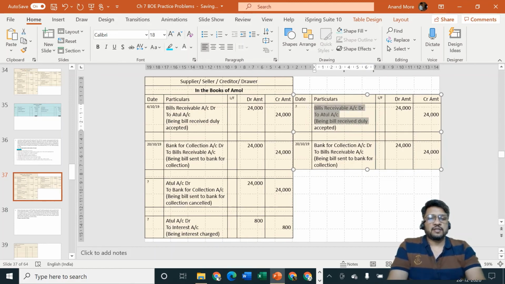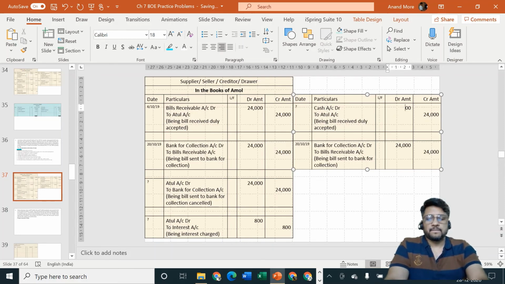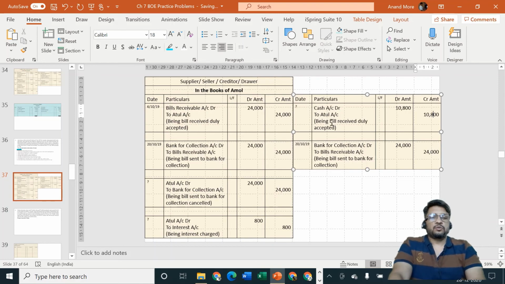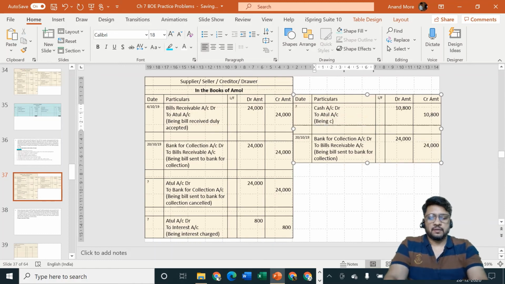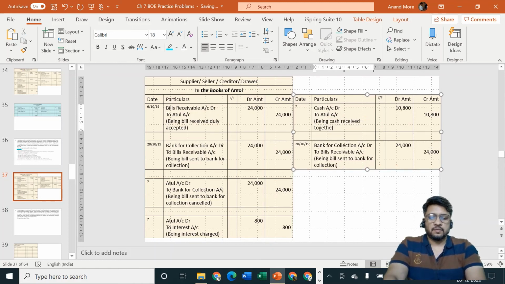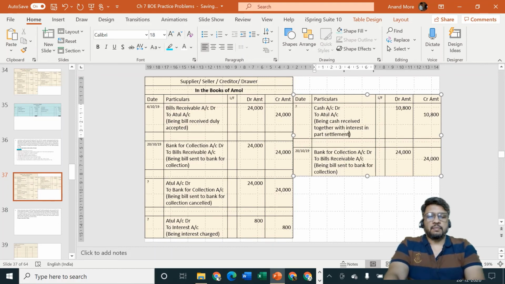Today we are going to receive cash from Atul. How much cash we are receiving from him? We are receiving cash of rupees 10,800 from him. So cash account debit, cash account debit 10,800. And Atul is the creditor, Atul is the giver, we can say. So being cash received together with interest in part settlement, full stop.